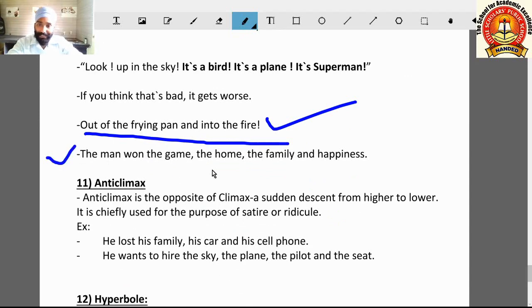Come to the next example. The man won the game, the home, the family, and happiness. Some man is there, he won the game, thereafter the home, the family, and happiness. So here importance is increasing. So climax figure of speech is there.